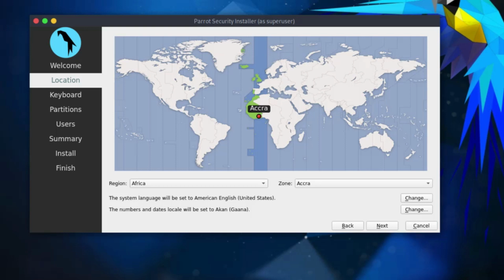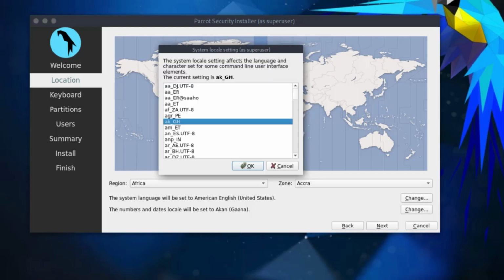The numbers and dates are in Akan, which is one of the local dialects in Ghana. If I don't want that and I want my numbers to be in English, you can go in for Change and then make your changes.